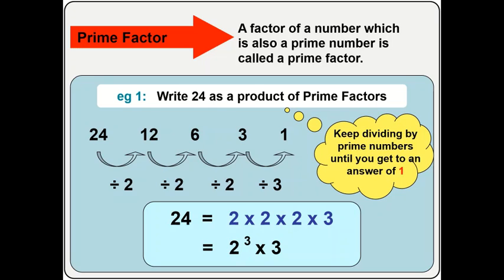Okay, and that's 2 cubed times 3, which will give you 24. We are able to get 2 cubed because 2 times 2 times 2 equals 2 raised to power 3. That's why I called it 2 cubed. 2 raised to power 2 is 2 squared, and 2 raised to power 3 is 2 cubed. So the answer for this is 2 raised to power 3 times 3.